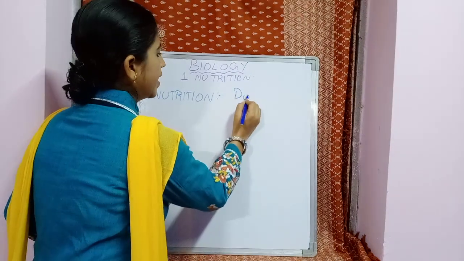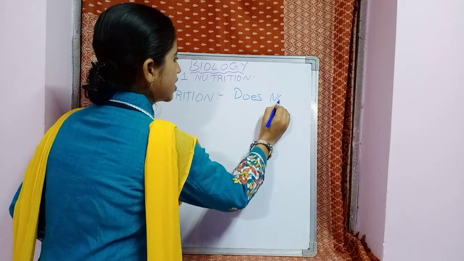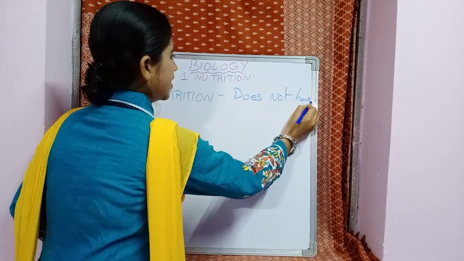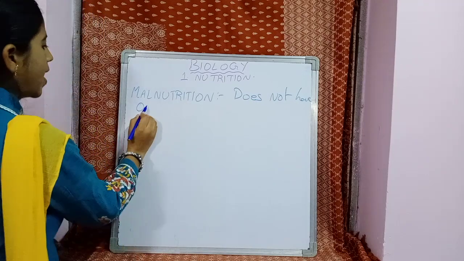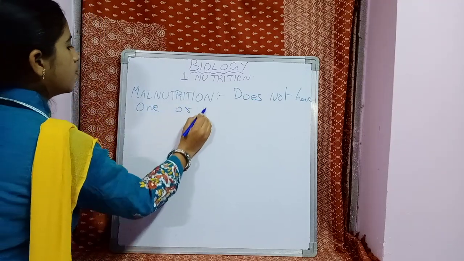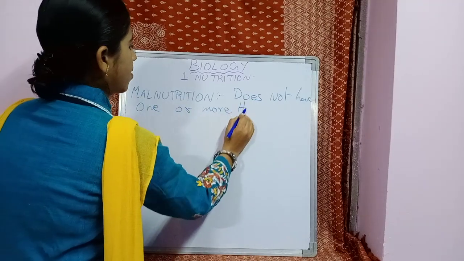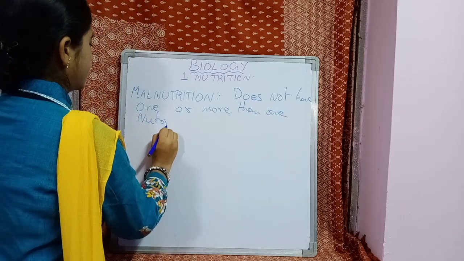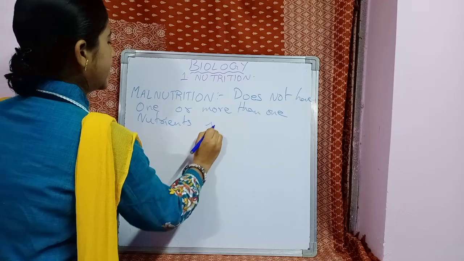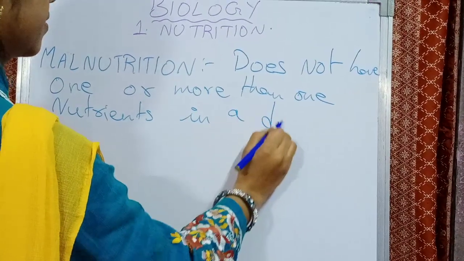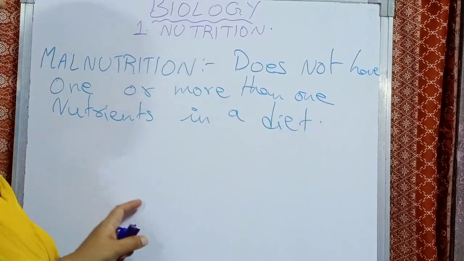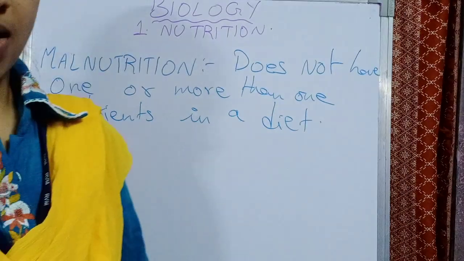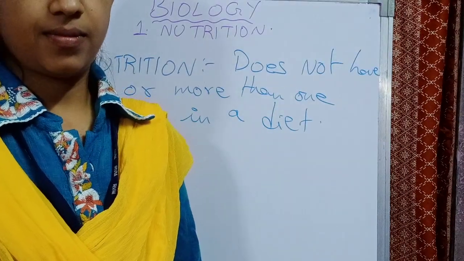Students, be particular with this. Does not have one or more than one nutrients in a diet is known as malnutrition.